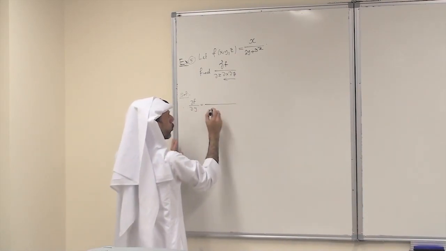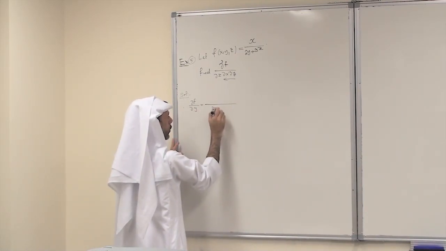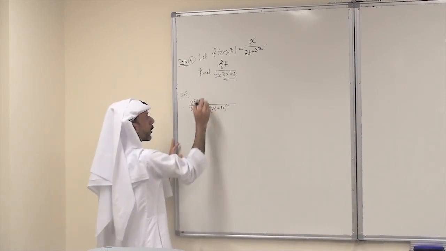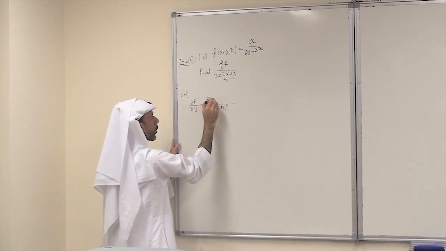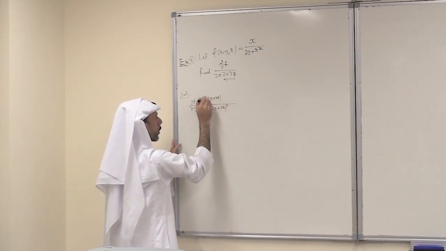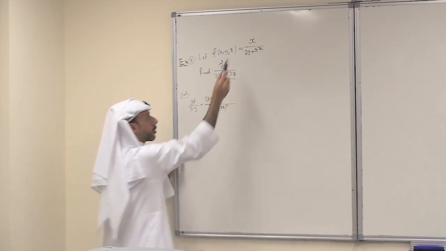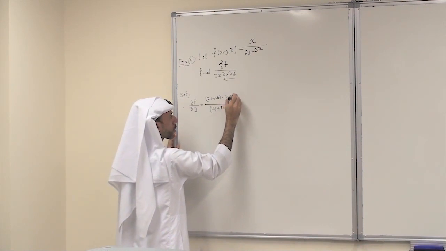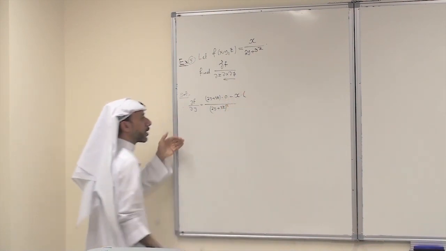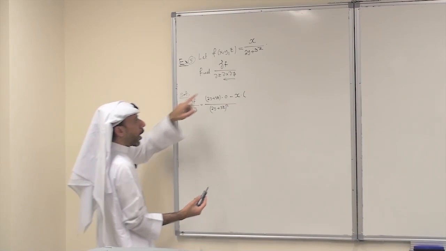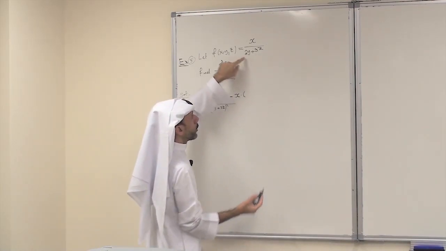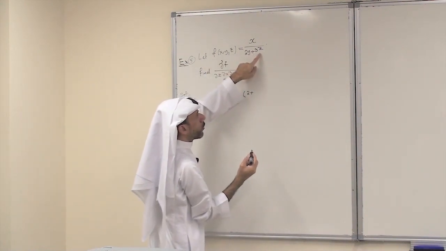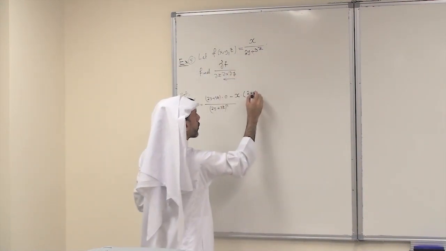So this is the denominator 2y plus 3z all squared, the denominator 2y plus 3z times the derivative of the numerator, which is x, with respect to y. So it is 0, minus x times the derivative of the denominator with respect to y. The derivative of the denominator is 2 plus the derivative of z with respect to y, 0. So this is 0.